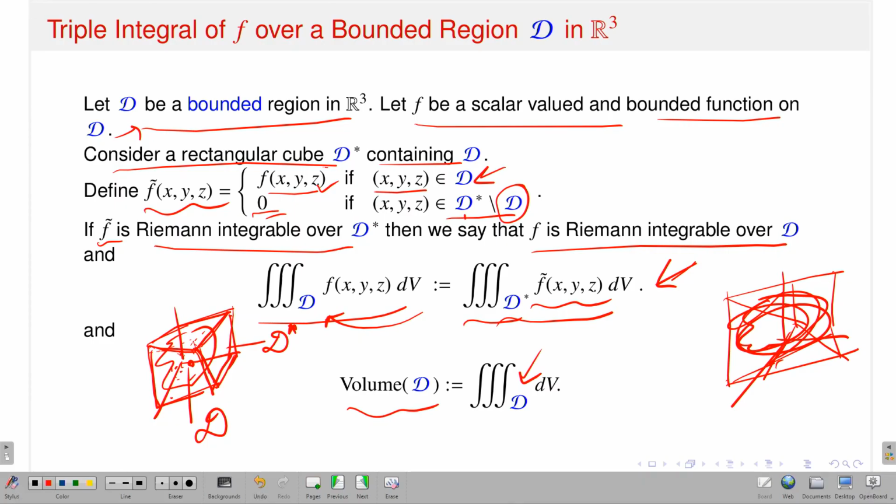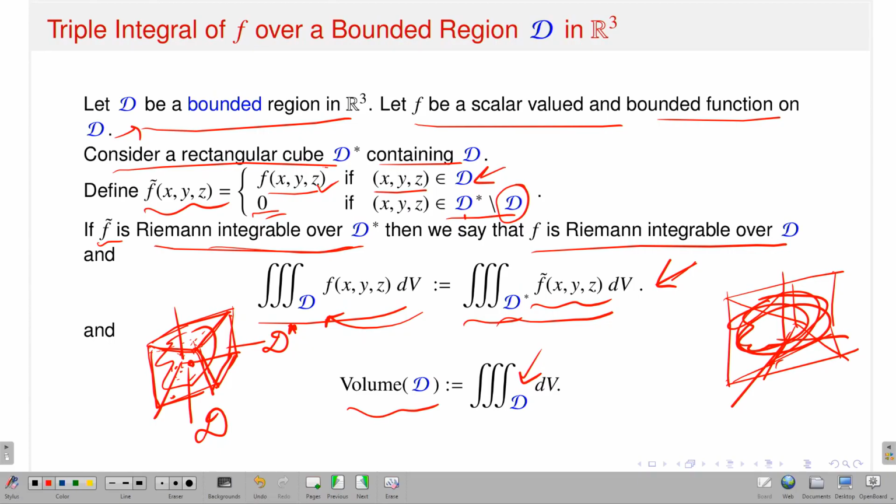Now, take a point x y z from this bounded rectangular cube. If that point x y z is inside the domain D, you define your function as it is, that means f star of x y z is nothing but f of x y z. And if the point is from the bounded rectangular cube but is not a point in D, then I am defining f star of x y z as 0. Okay. So, now if your function f star is Riemann integrable over D star, that notion of Riemann integrability over a bounded rectangular cube I already discussed.